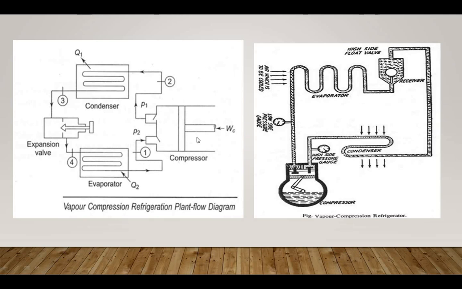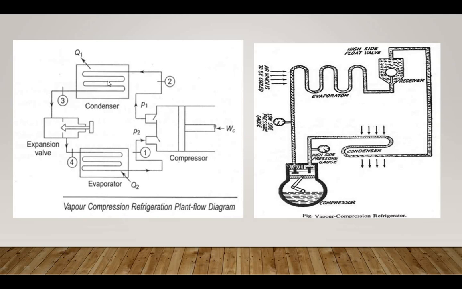So this is the whole cycle of the vapor compression refrigeration system. The dry saturated vapor at point 1 enters the compressor. The compression process is isentropic, which increases pressure from the evaporator pressure to the condenser pressure. Point 2 is a superheated vapor that enters the condenser, where heat is rejected at constant pressure.